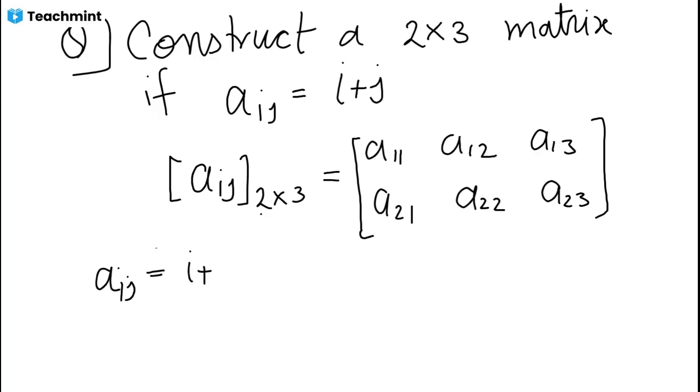Then how will we use it? For A11, i is 1 and j is also 1. So just put 1 plus 1. So A11 is 2.